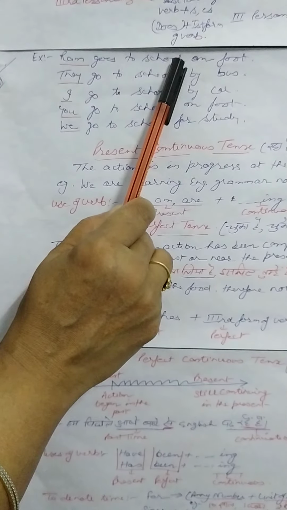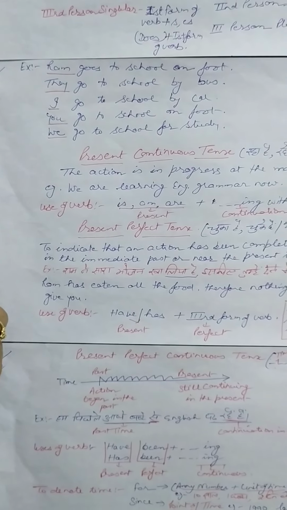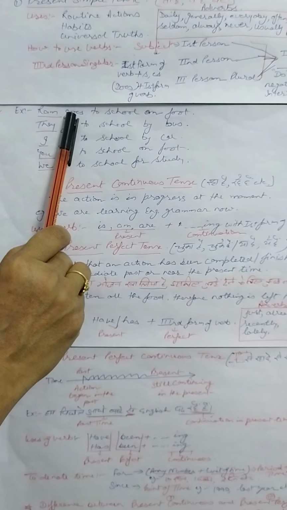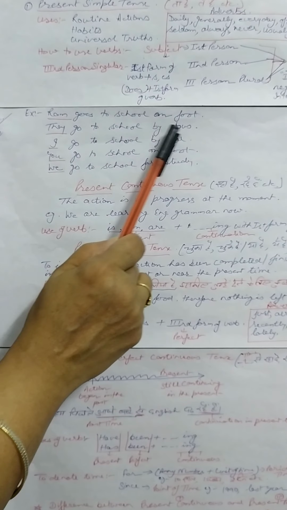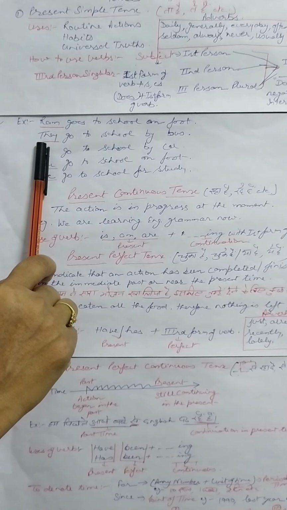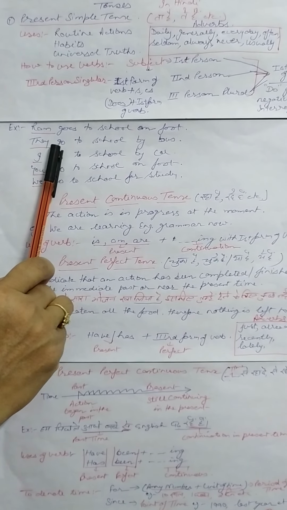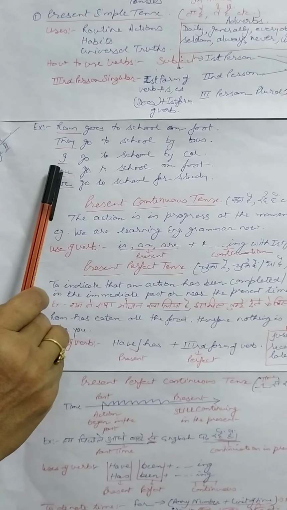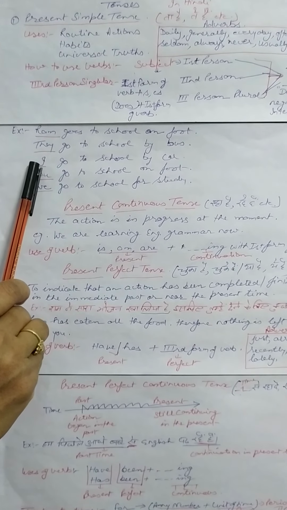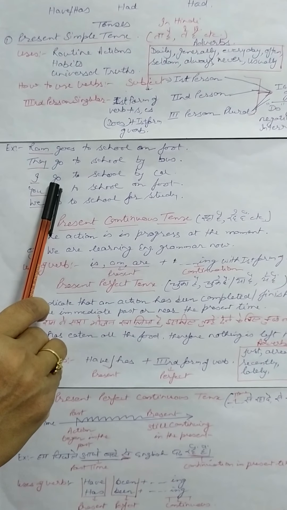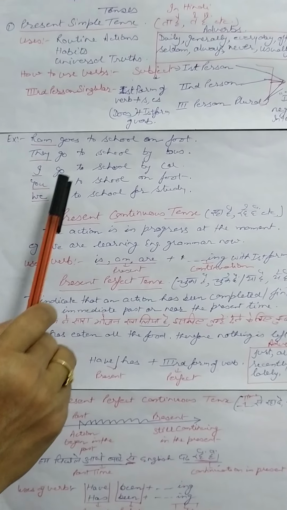Ram goes to school on foot. Ram is third person singular, so it is goes. Second sentence, they go to school by bus. Here the subject is they, and they is third person plural, so you will not add s or es, only go. I go to school by car. I is the first person. It is singular, but since it is first person, only go. No need of adding s or es.